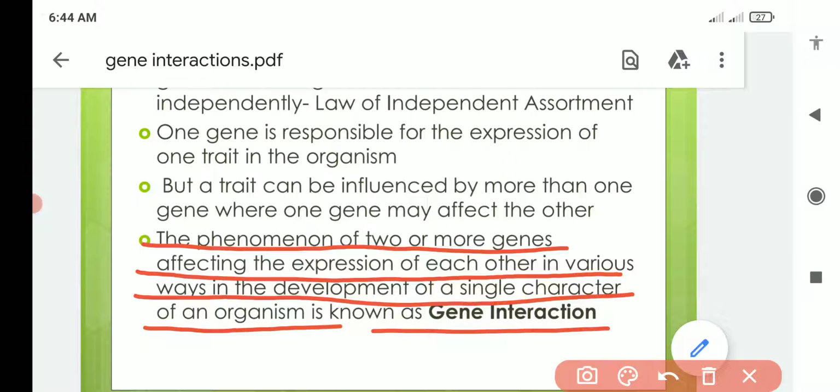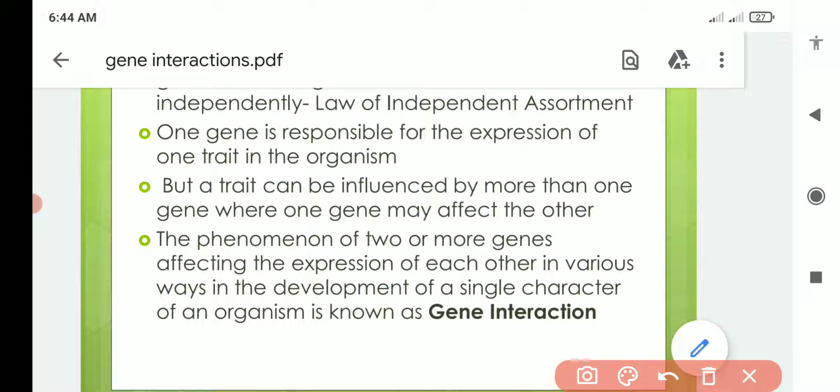So when the genes interact with each other, and after interaction they produce a certain type of phenotype, they are affecting each other. This process is known as gene interaction.